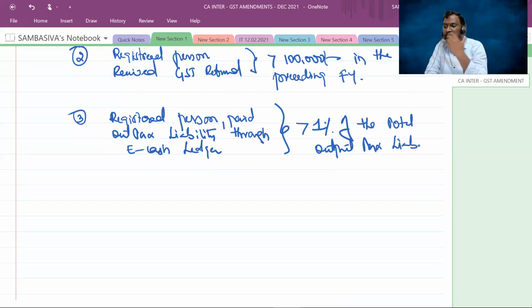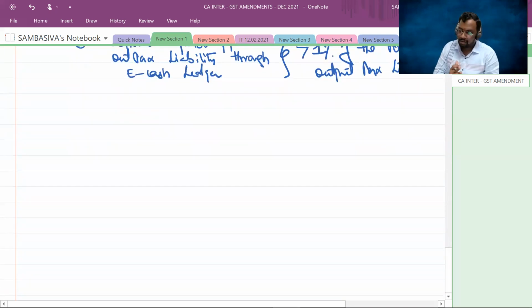See, in the preceding months or in the preceding quarters, you have paid a certain amount of output tax liability through e-cash ledger. And if that amount exceeds 1% of the total output tax liability for the current month or for the current quarter, 86B provisions are not applicable. That means, let me explain to you through an example.